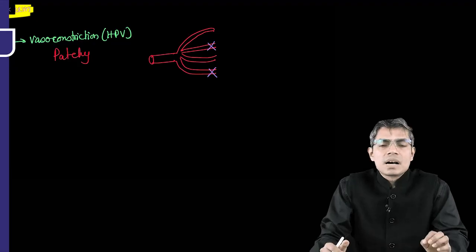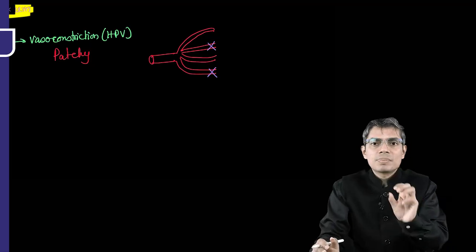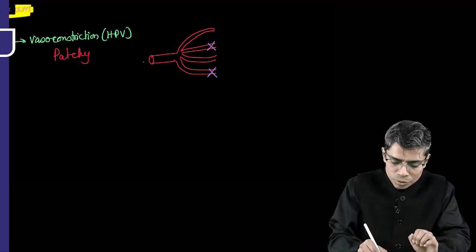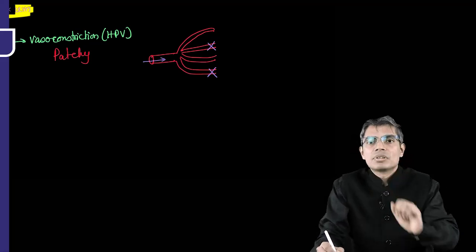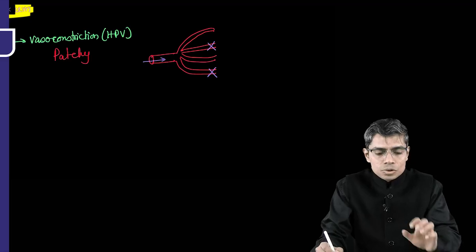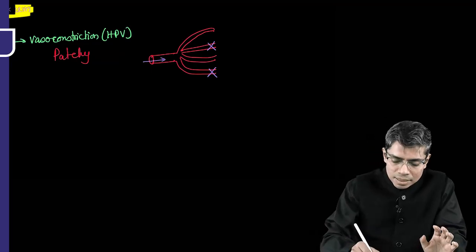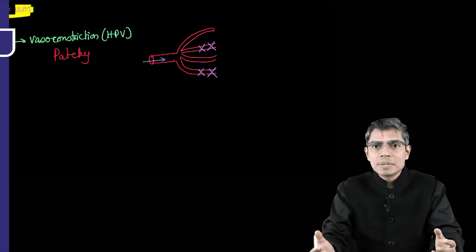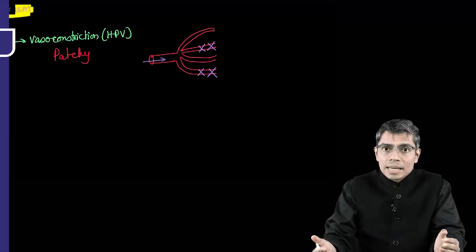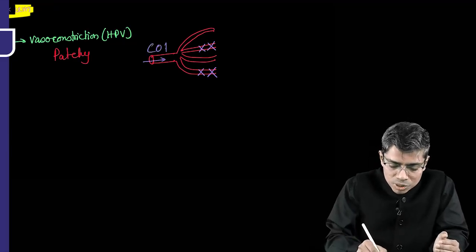For an obvious reason, the other capillaries have to be open, because the heart is pumping a larger cardiac output through the pulmonary artery, and the constricted capillaries cannot accommodate this high amount of cardiac output. So some of the capillaries have to remain open. That's why there is patchy vasoconstriction of some capillaries, and through the remaining open capillaries a huge amount of cardiac output is flowing.